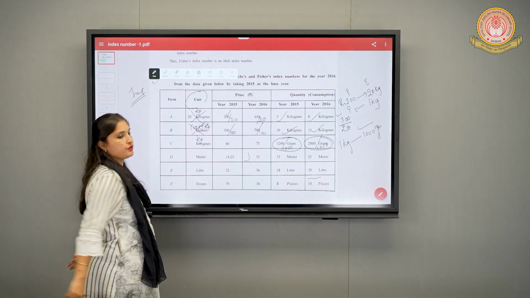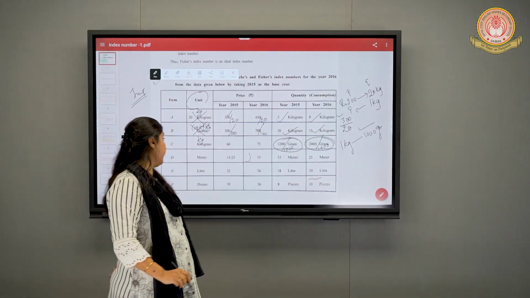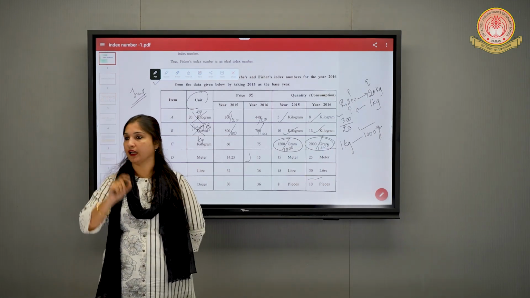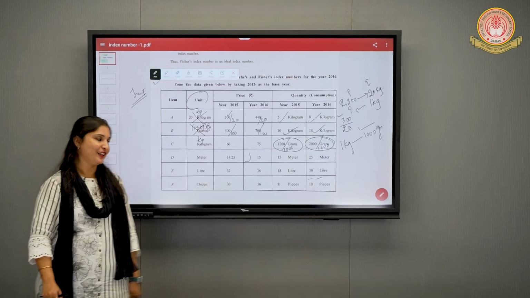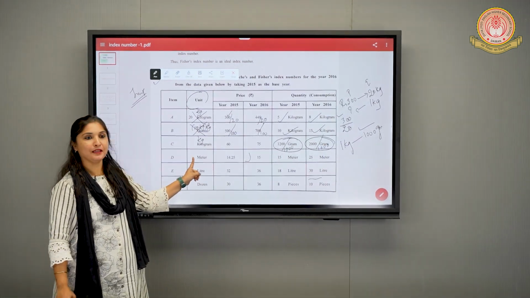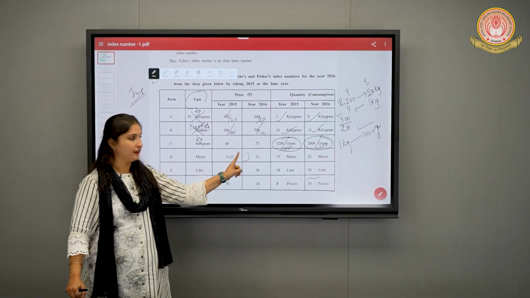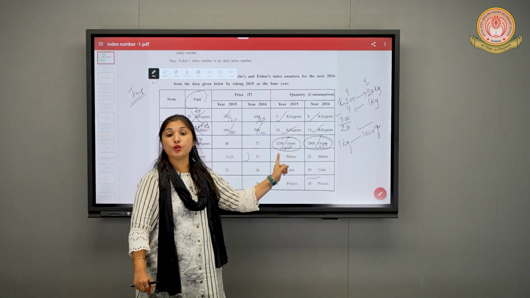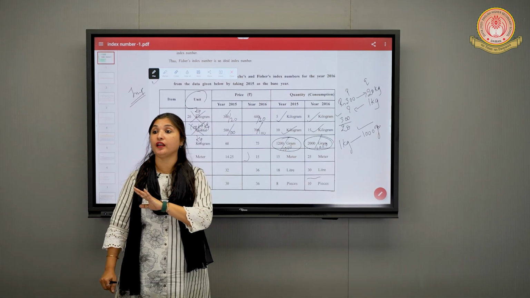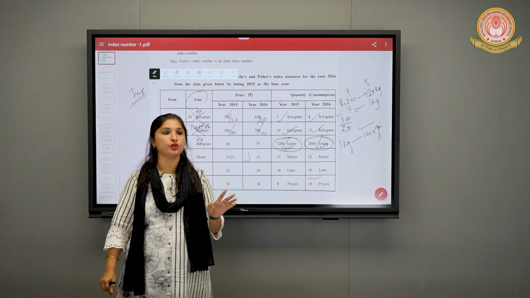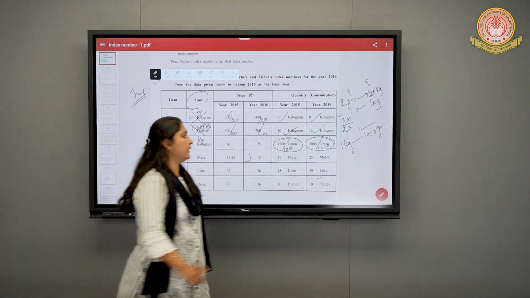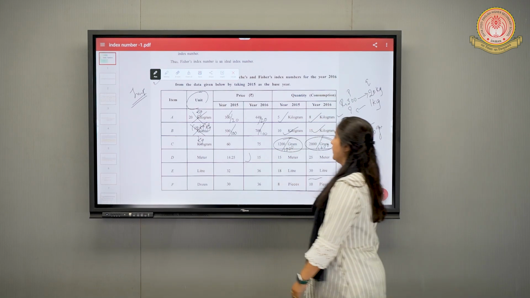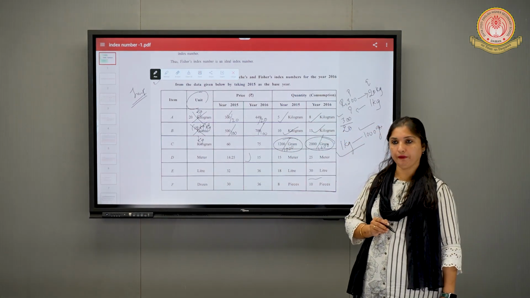Coming towards the next item, item D. It is meter, single unit. We'll check the whole row. Yes, meter, meter. Here it is also meter. There is no need to change. Do we need to change? No, there is no need to change. The whole row is in meter only, right? This is done already, right?